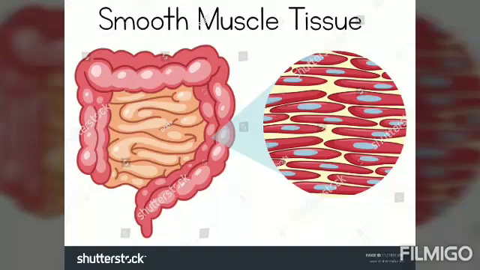Where will you find them? You will find these unstriated muscles in the internal organs of the body, like the alimentary canal, also known as the digestive tract, the uterus and the urinary bladder, and also the various blood vessel walls. So you will find the unstriated muscles in these parts of the body.